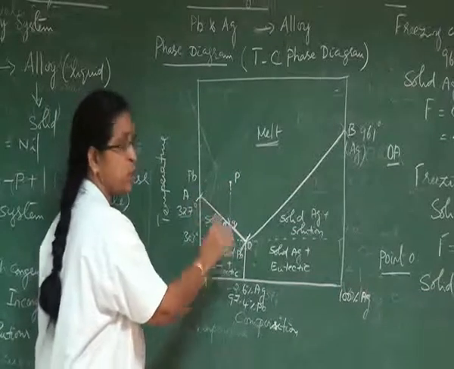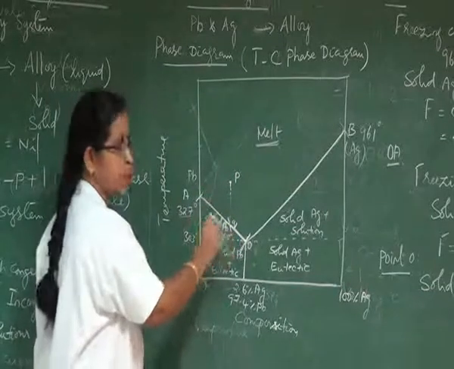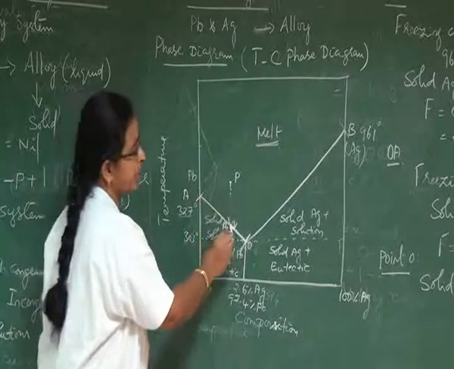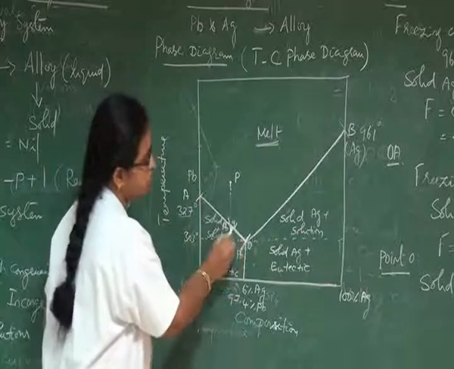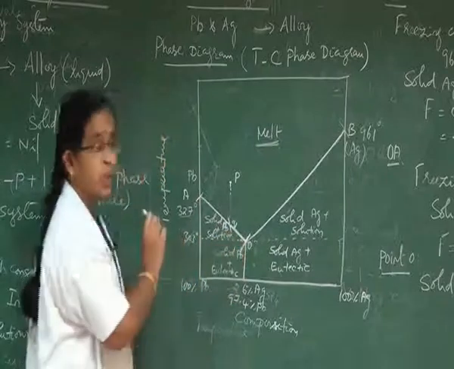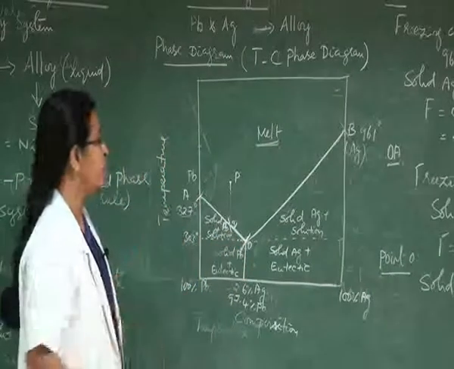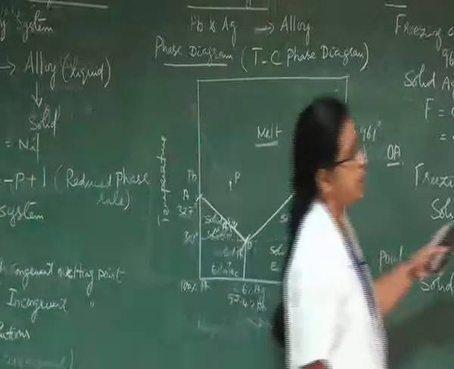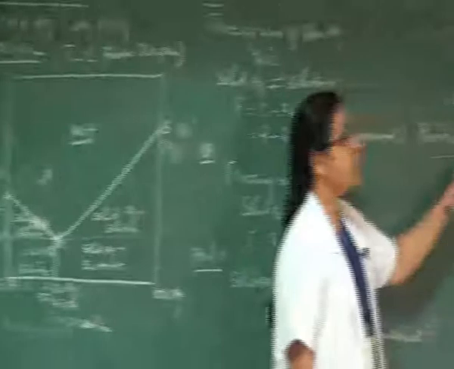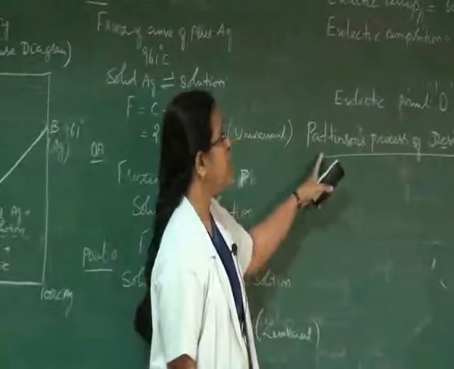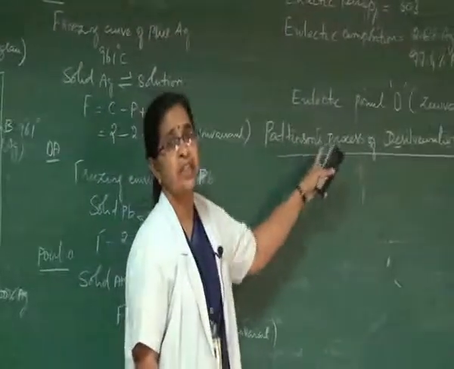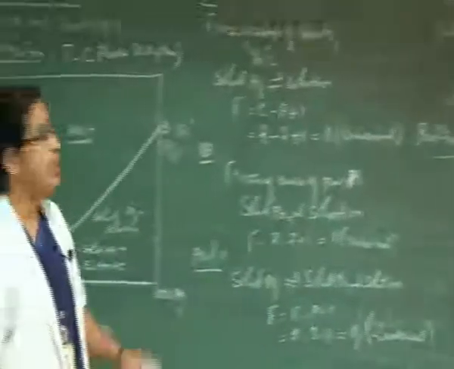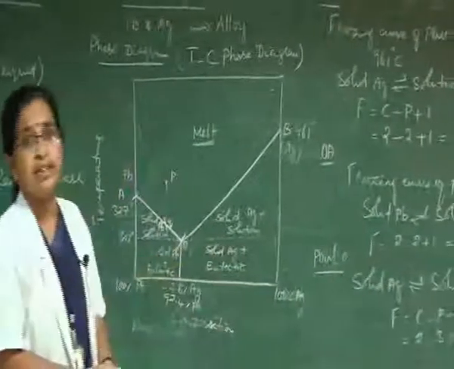But once this point Q is reached, there is a separation of lead from the mixture. So this process is called desilverization of lead. It was first introduced by the scientist Pattinson, and accordingly it is named Pattinson's process of desilverization of lead.